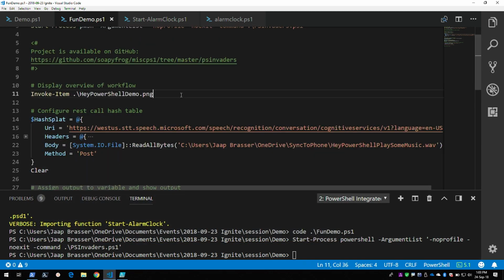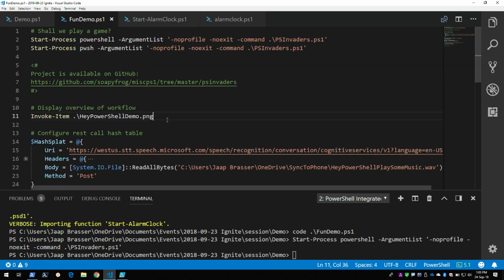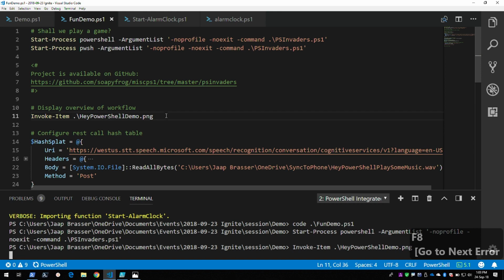And the last one I want to do, because I have 2 minutes left, is I'll use my phone to make a recording. So I have a recording here. I'm going to say, hey PowerShell, play some music. And what I do now is I save this to OneDrive, and I'm going to show you what I'm going to do now.